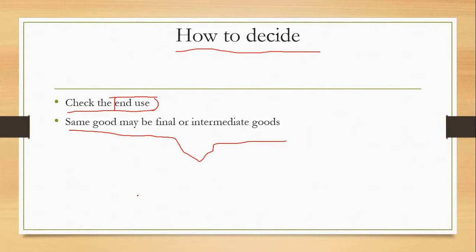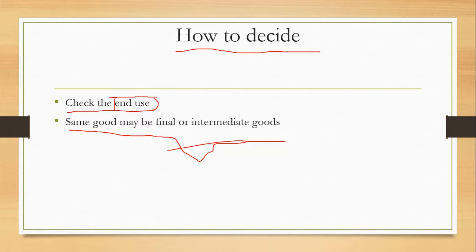Now you have to remember this: the same good may be a final or intermediary good. Suppose you bought a pile of papers for your own writing. That is a final good to you, because you are using it for your own satisfaction, for your own want. But suppose another person who works in a paper factory or in a bookshop is using that pile of papers to write a book, and he will sell the book.